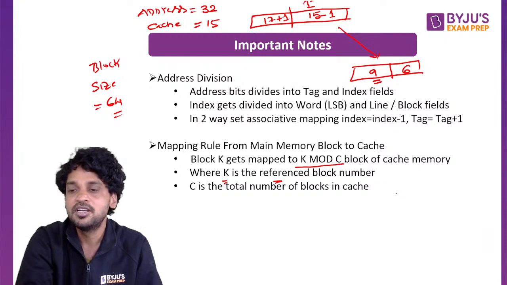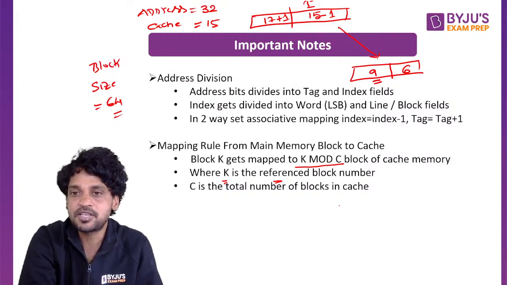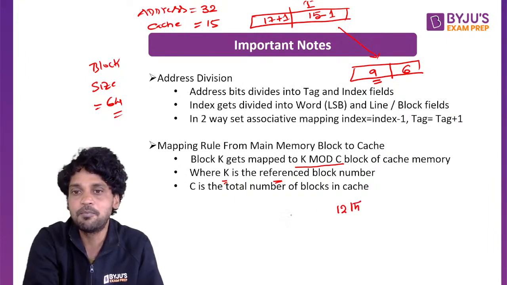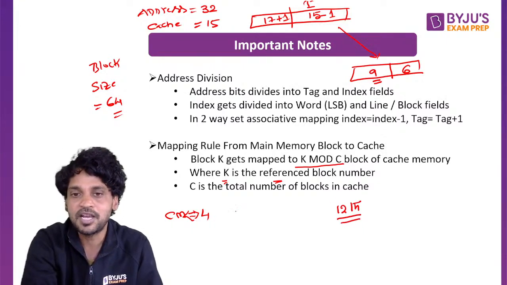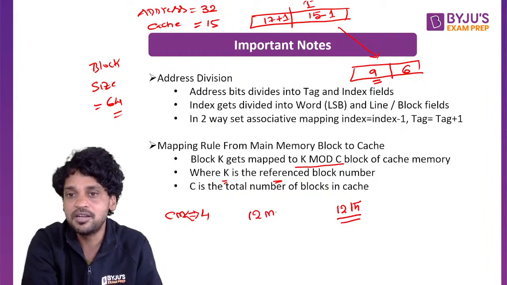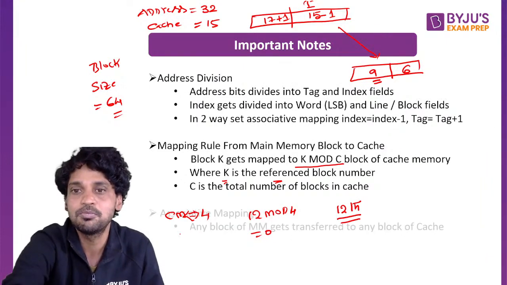For instance, the CPU is accessing the 12th block of the main memory, and the total blocks in the cache memory is 4. Cache memory blocks are equal to 4. Now, the 12th block of the main memory will get mapped to the 0th block of the cache memory, because 12 mod 4 is equal to 0. So the 12th block will get mapped to the 0th block.